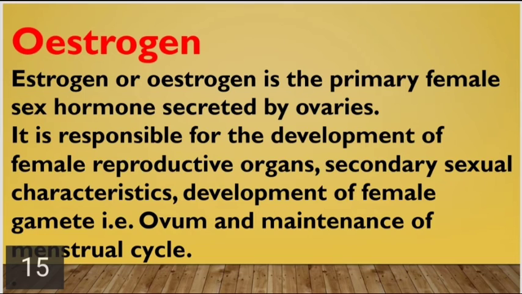Estrogen. Estrogen is the primary female sex hormone secreted by ovaries. It is responsible for the development of female reproductive organs, secondary sexual characteristics, development of female gamete, that is ovum, and maintenance of menstrual cycle.